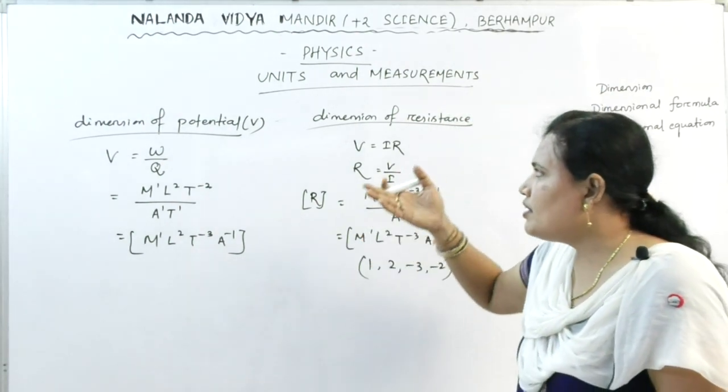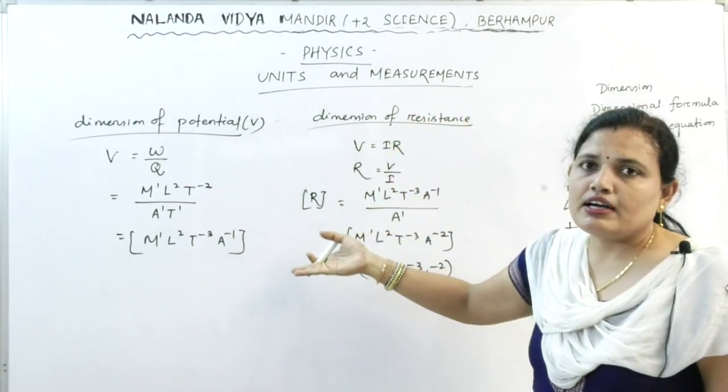Then we have derived the dimension of a number of physical quantities.